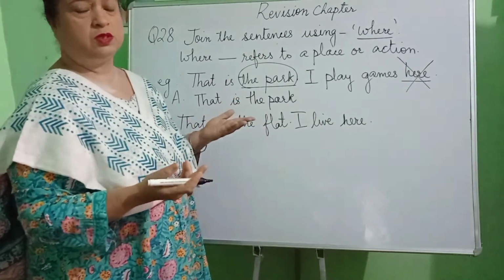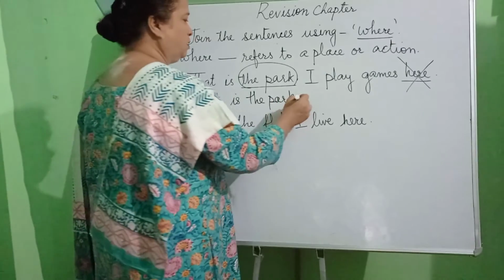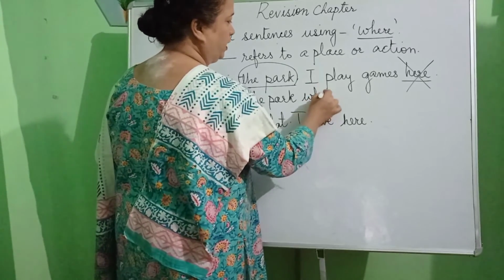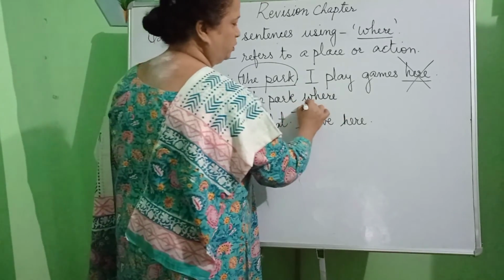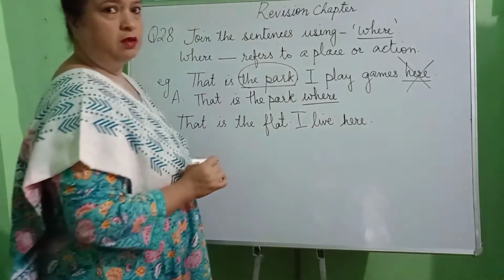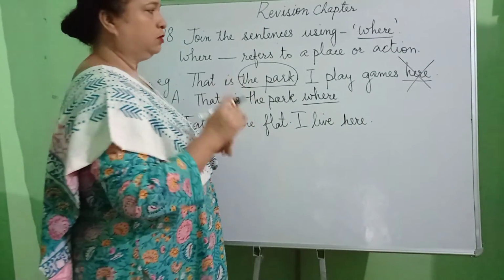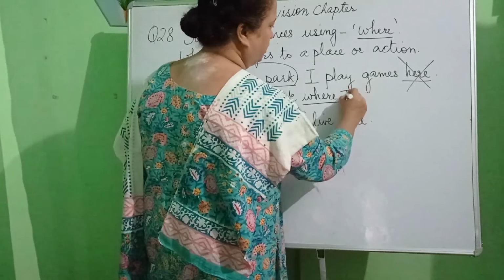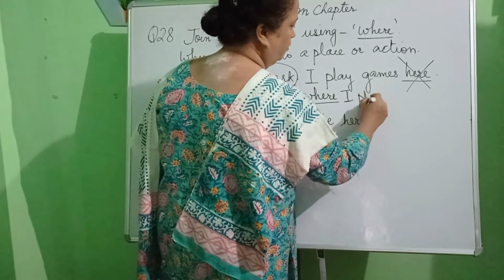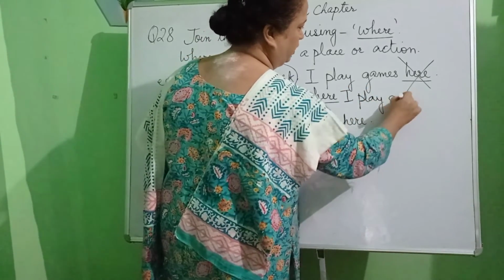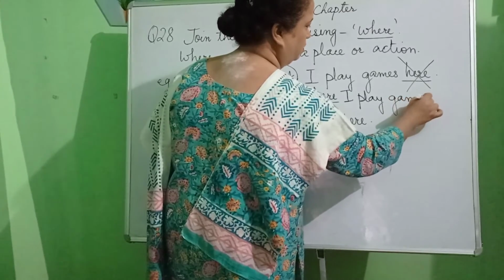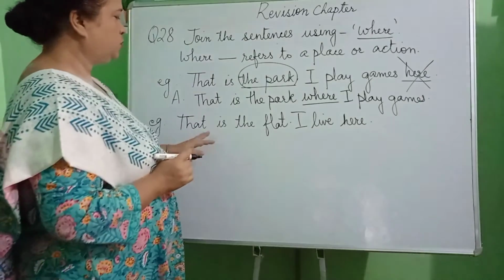Now since you know we are talking about a place, so that is the park where. Okay, so we wrote the joining word, that is where. What do you do there? You play games. Where I play games. Okay, now let's have a look at the next one.